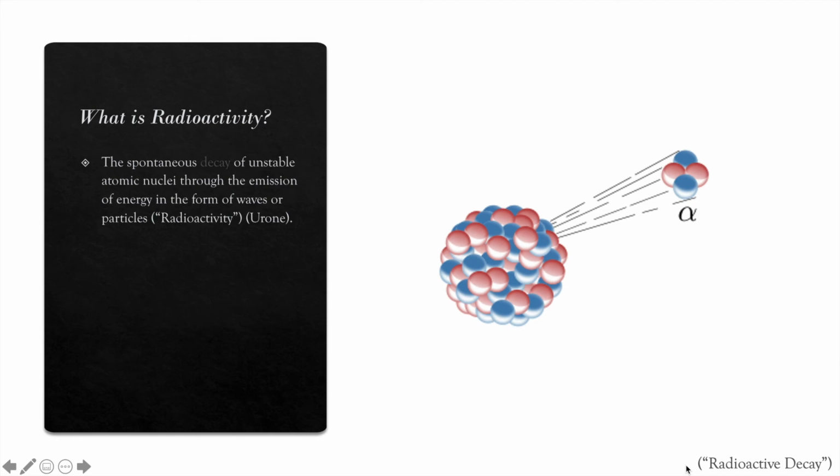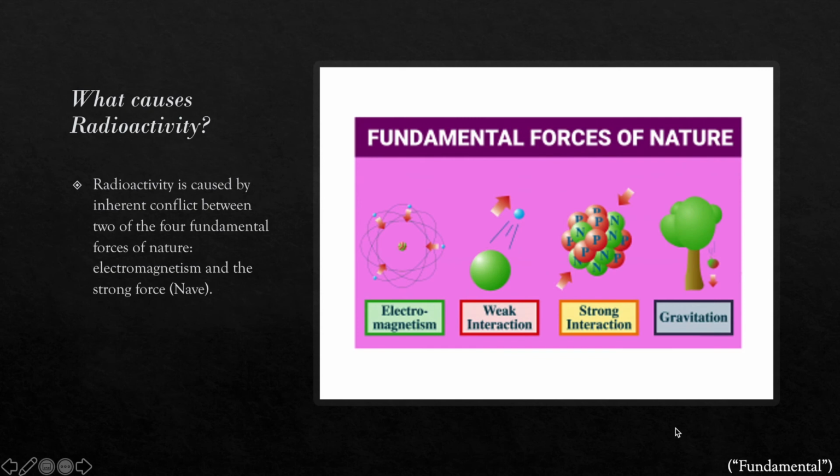Atomic nuclei are not always stable. This is due to the inherent conflict between two of the four fundamental forces of nature, electromagnetism and the strong force. Electromagnetism is the force that interacts between two charged particles. Like charges repel each other, and unlike charges attract each other.